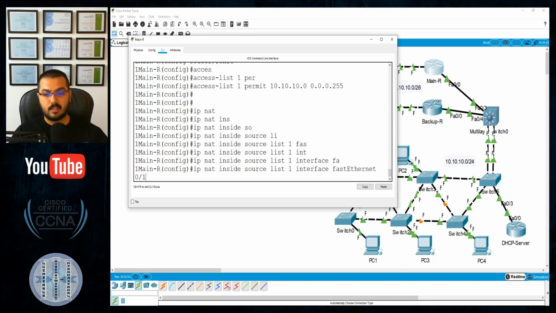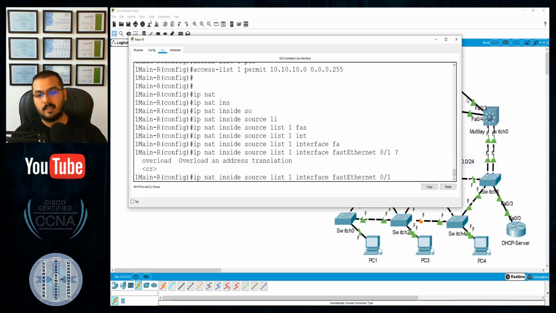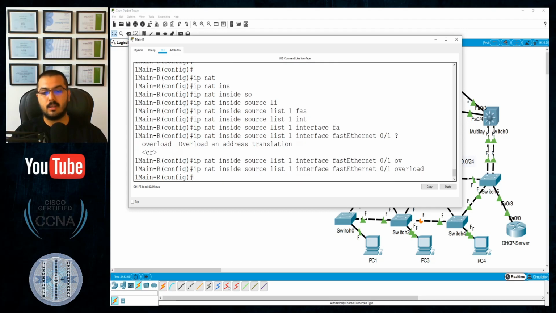Right now, if I just hit enter, this is a static NAT that will take only the first request from the network, from a private IP address, and translate it to a public IP address, and all the other IP addresses will not be able to reach the internet because this is a static NAT. How to fix that? By typing overload. Just add overload, hit enter. This is no longer a static NAT command.